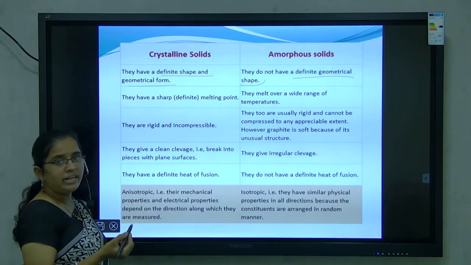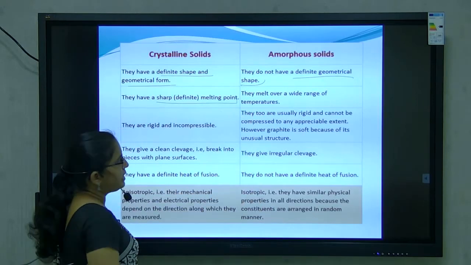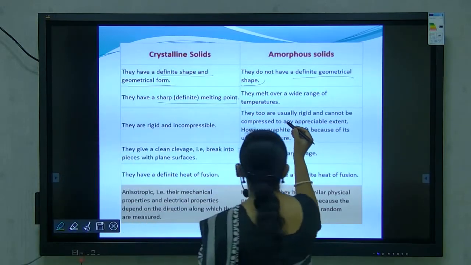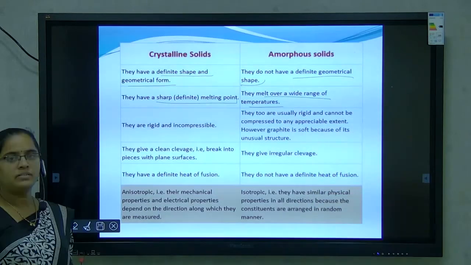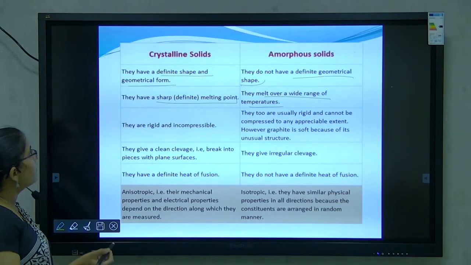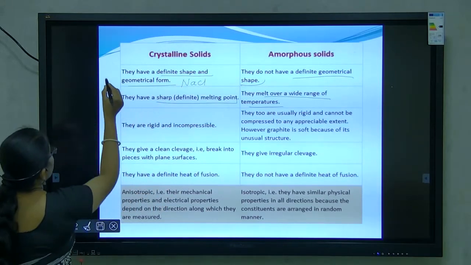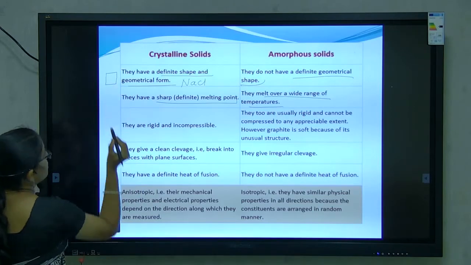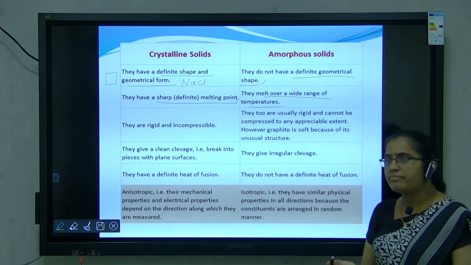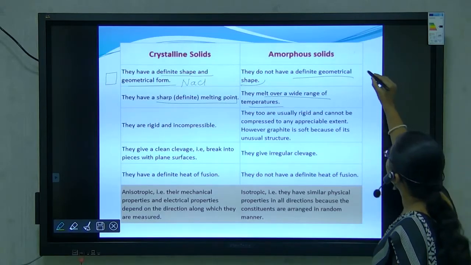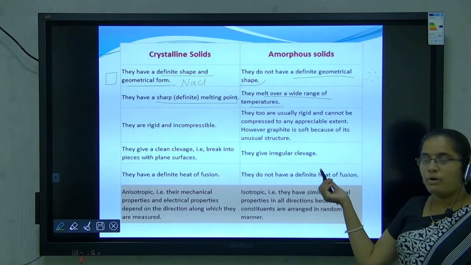Due to this definite geometrical shape, crystalline solids have a sharp melting point, but amorphous solids melt over a wide range of temperature. For example, sodium chloride is a crystalline solid which has a cubic structure, and talcum powder is an amorphous solid which does not have definite shape, means the particle arrangement is not proper.